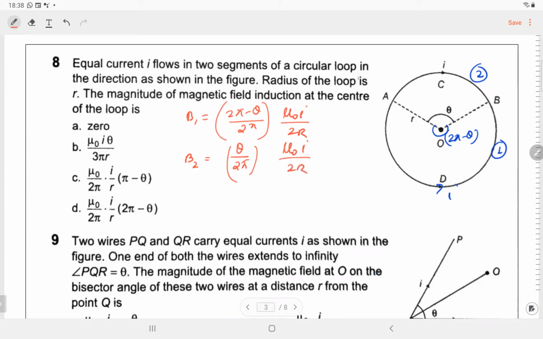What is the direction of B1 due to wire 1? What is the direction of the magnetic field due to wire 1? Outwards, out of the plane. Right. Due to wire 2, into the plane. So the net will be B2 minus B1.